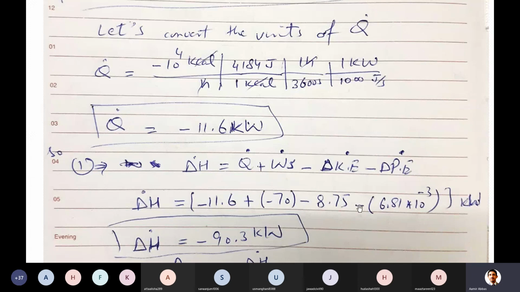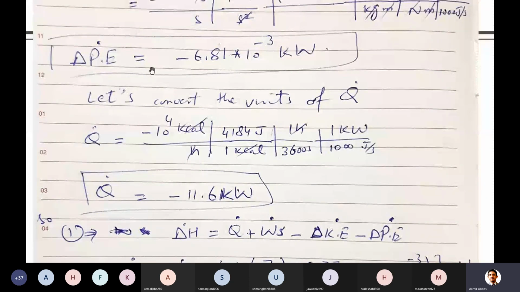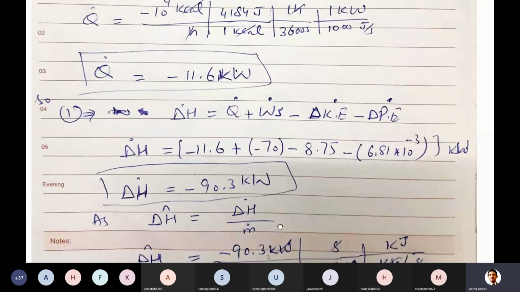That was 8.75. Then minus here, I think there is some mistake. This is the minus of formula, and you see here we just calculated the change in potential energy. Sorry guys, just put another negative here, and this negative and negative will become positive, and you will get the answer.